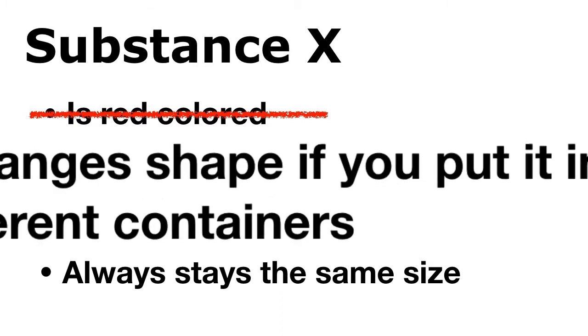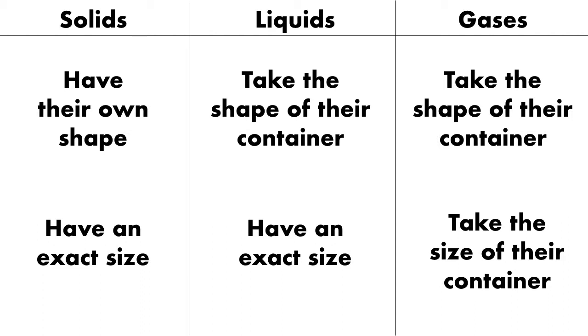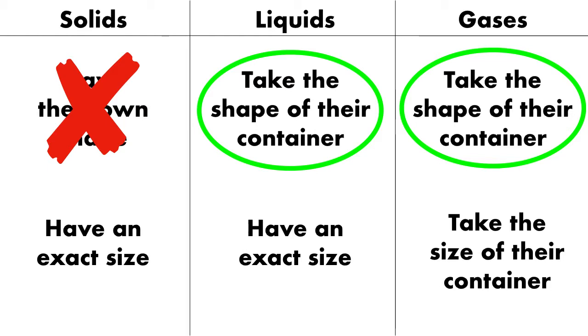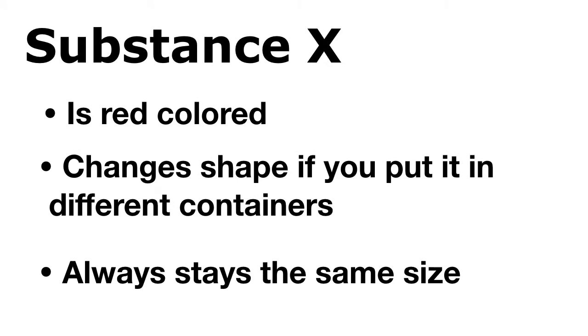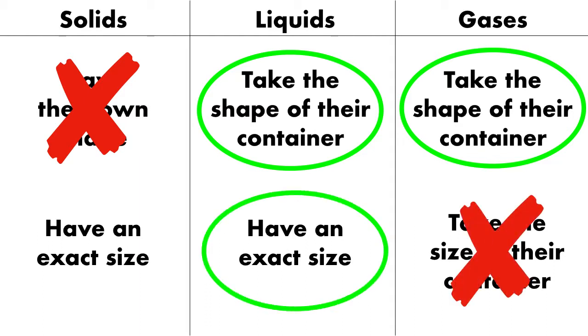Next, we know that it changes shape if you put it in different containers. Well, there are two states of matter that take the shape of their container. Which are they? Well, if we go back to our chart, we can see solids have their own shape. It's not solids. But both liquids and gases take the shape of their container. So it could be either a liquid or a gas. Let's go back to our list. Finally, we learned that substance X always stays the same size. Now, which state of matter always stays the same size? Well, on our chart, liquids have an exact size, but gases do not. So this shows us our mystery substance has to be a liquid.